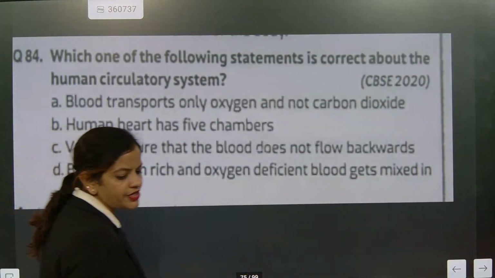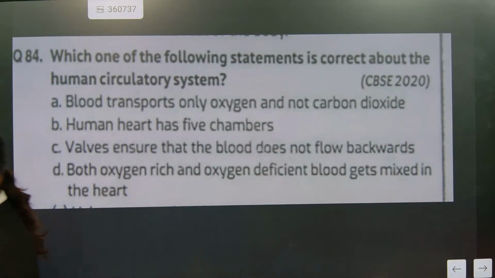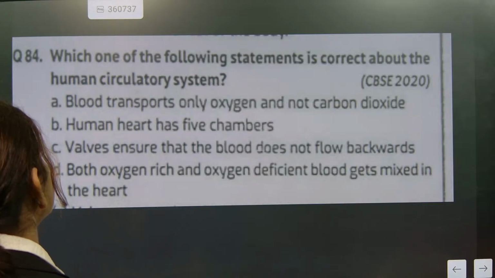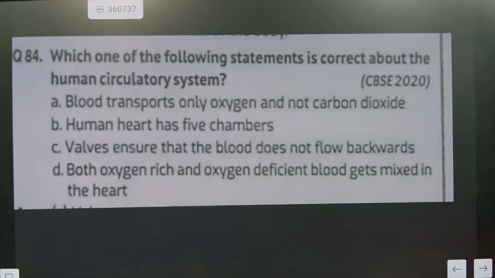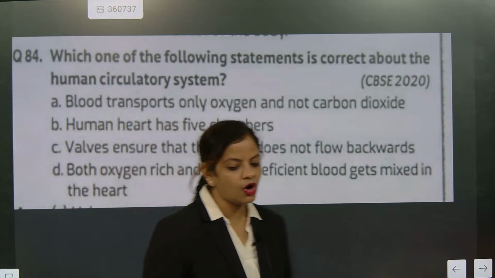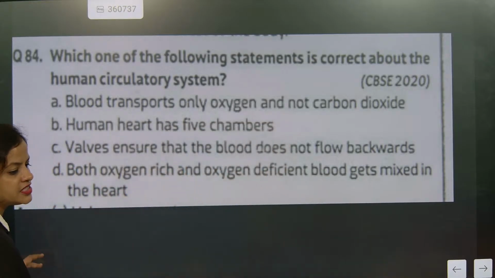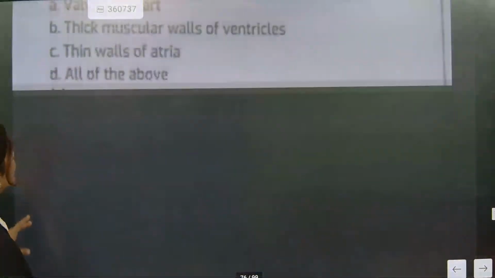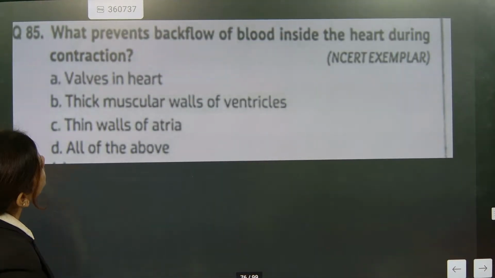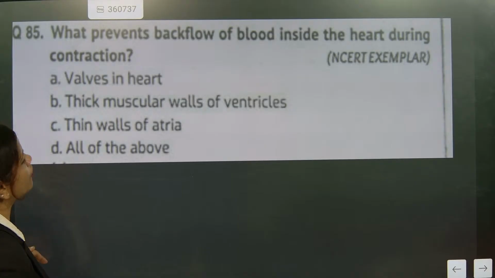Go for question 84. Which of the following statements is correct about the human circulatory system? Valves ensure the body does not have backward blood flow. Correct answer is C, because it is talking about valves. Valves prevent the backflow of blood. We'll go for the 85th question. What prevents backflow of blood inside the heart? That is valves in the heart. A is correct.